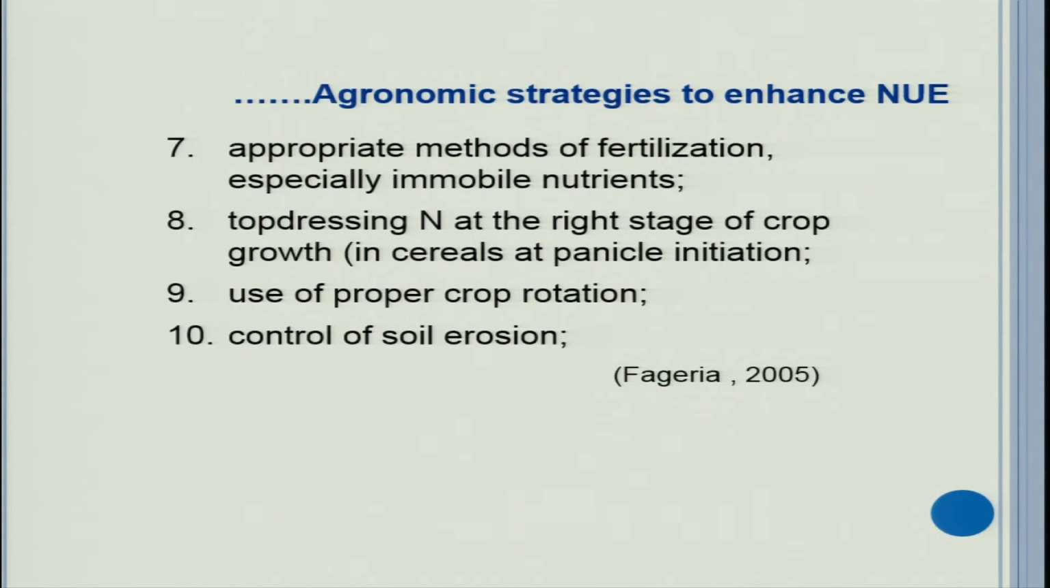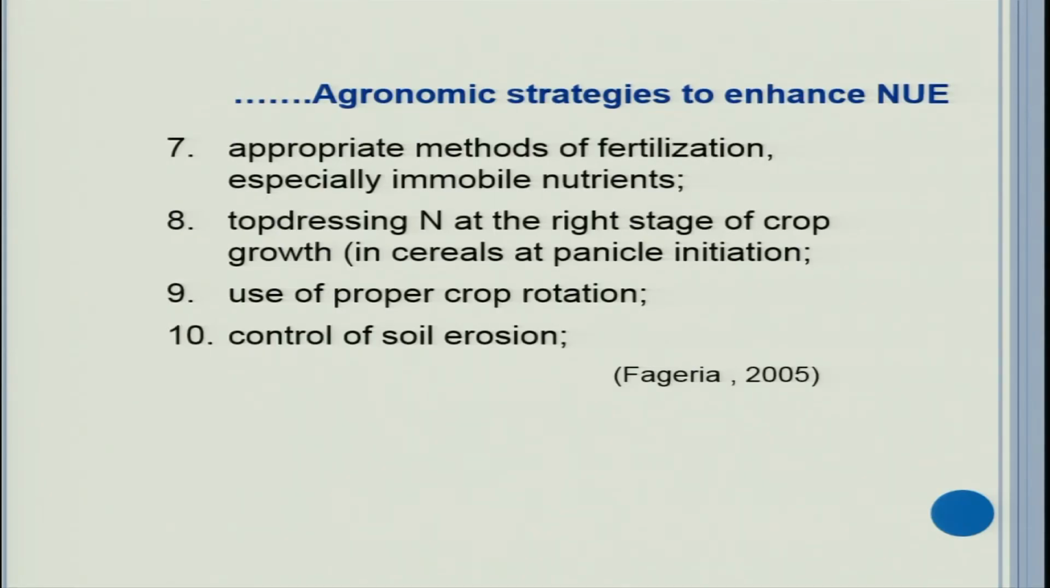Appropriate methods of fertilization, especially for immobile nutrients like phosphorus, we need to place near or below the seed is the best way. Similarly, for potassium also, this should be placed. But for nitrogenous fertilizer, we can have split application. Number of splits can be increased, that improves the nitrogen use efficiency or nutrient use efficiency.